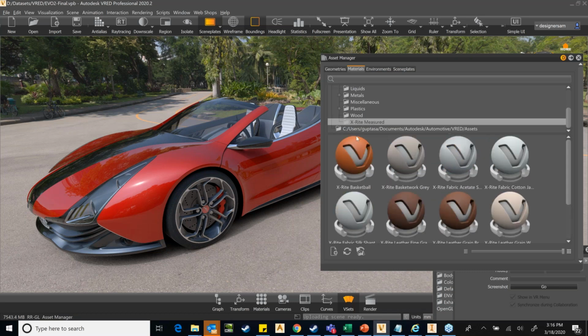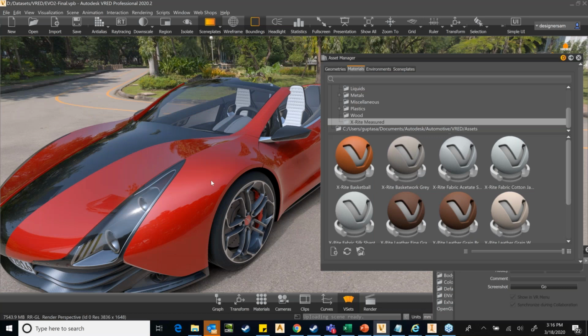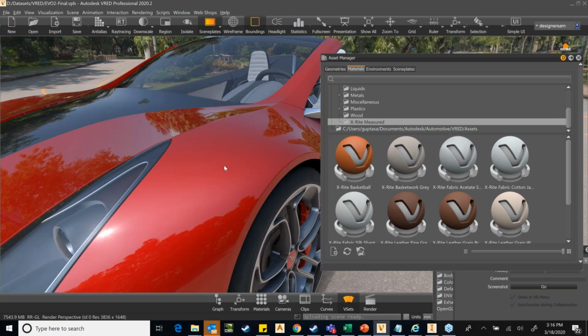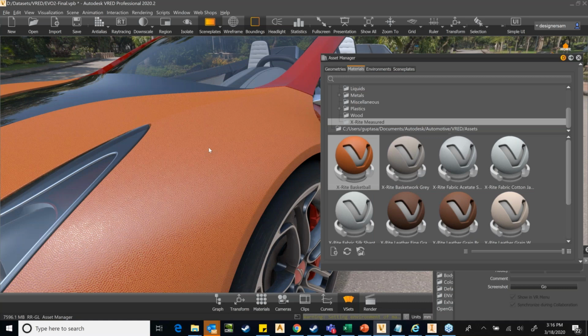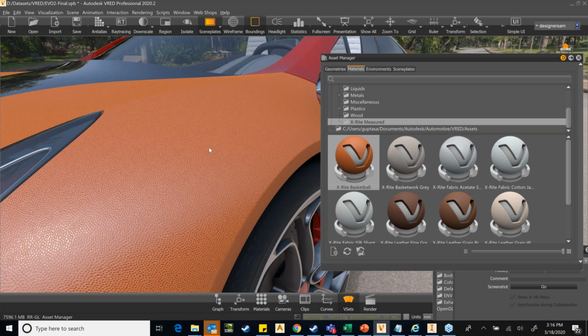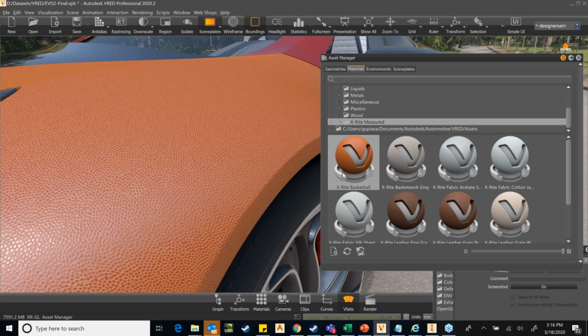One of the things I would touch upon is the X-Rite measured materials. These measured materials have been created by measuring the physical material. I'll give you a small example. If I drag and assign this measured material here, actually this is a basketball. A basketball was physically scanned, and that scanned material generated this AXF file, which I can use to render my digital data coming from a different CAD platform.